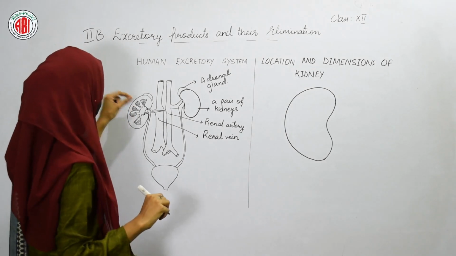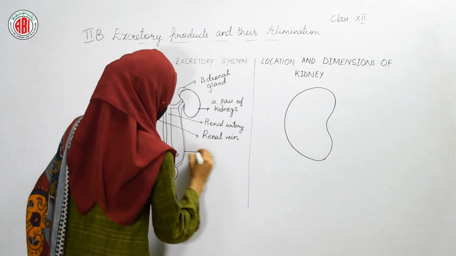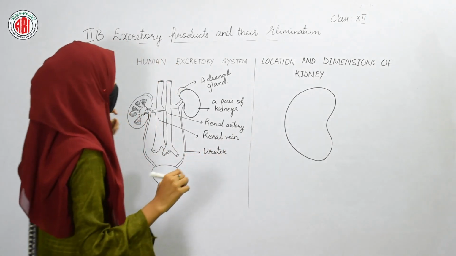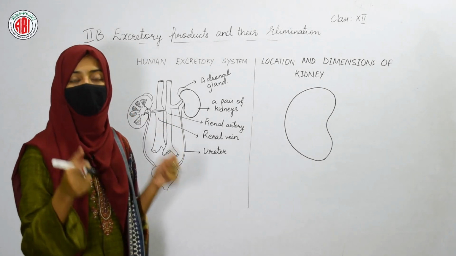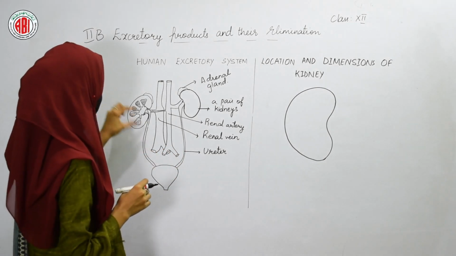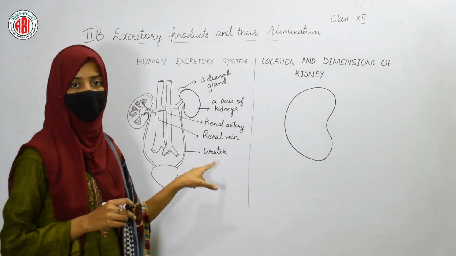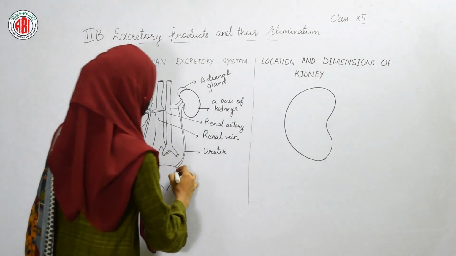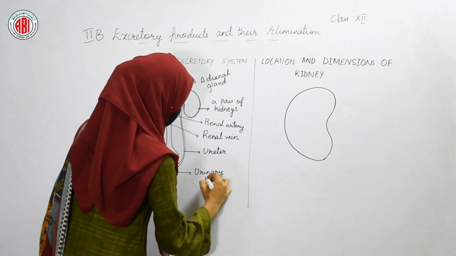that urine is passed on to tube-like structures, and these tube-like structures are called ureters. A pair of kidneys are present, so to both the kidneys, one tube is going to attach. You can see one tube attached to each kidney. In this way, a pair of ureters is also present, and this tube opens into a sac-like organ. We call this organ the urinary bladder.